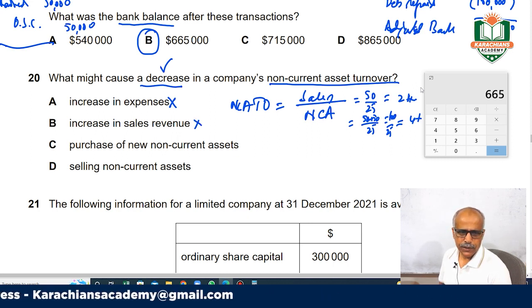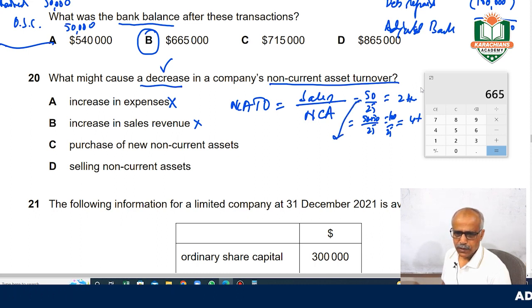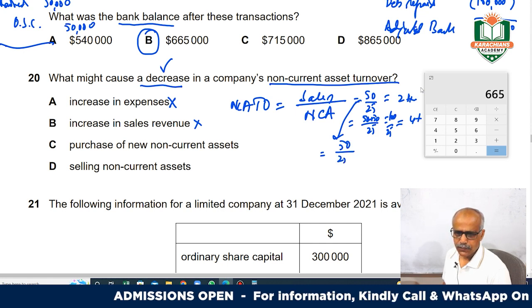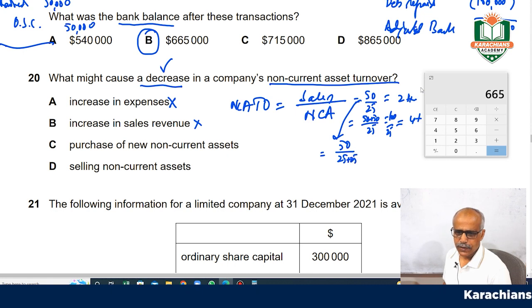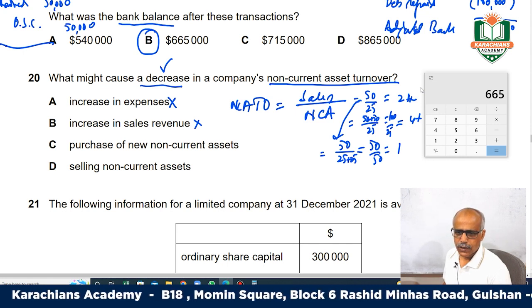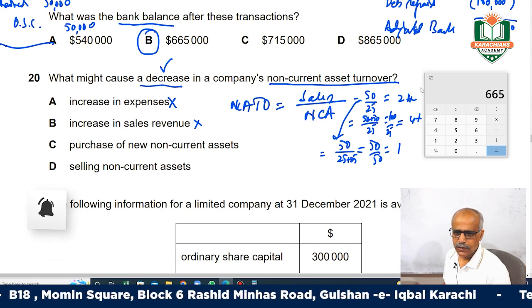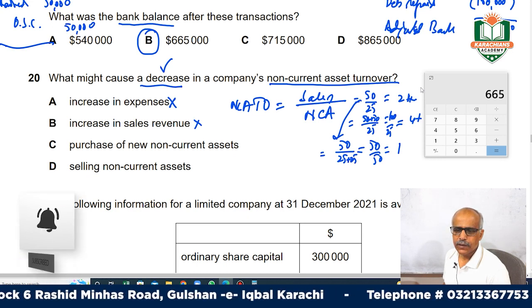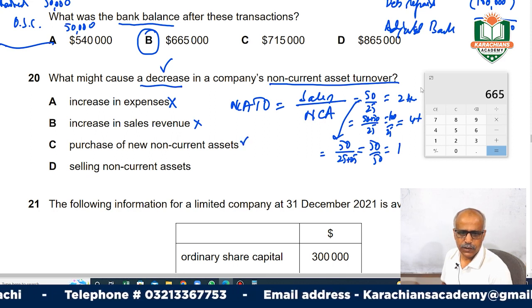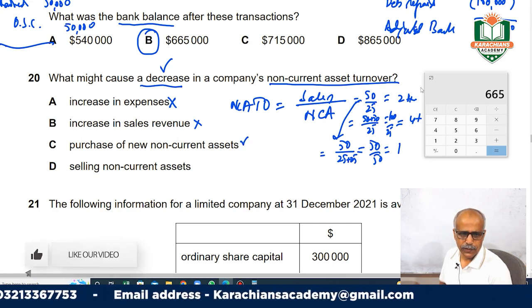Purchase of new current asset makes sense, because if sales remain constant and you add more 25 to the assets, it will be 50 over 50, which is 1. Previously it was 2, and as you increase the assets, it is reduced from 2 to 1. So this looks more relevant.